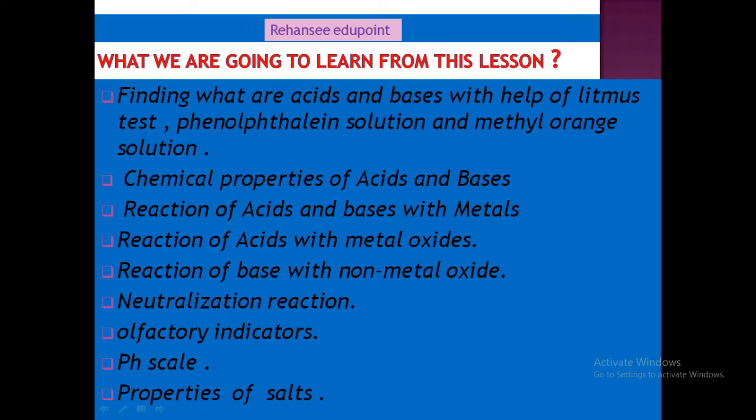Now what are we going to learn from this lesson? We are going to learn many things: the natural indicator and synthetic indicator, how they react, chemical reactions of acids and bases, acid reacting with metals, acid reacting with metallic oxide, bases reacting with metallic oxide, and the neutralization reaction. All these things which are given in the slide we are going to discuss.